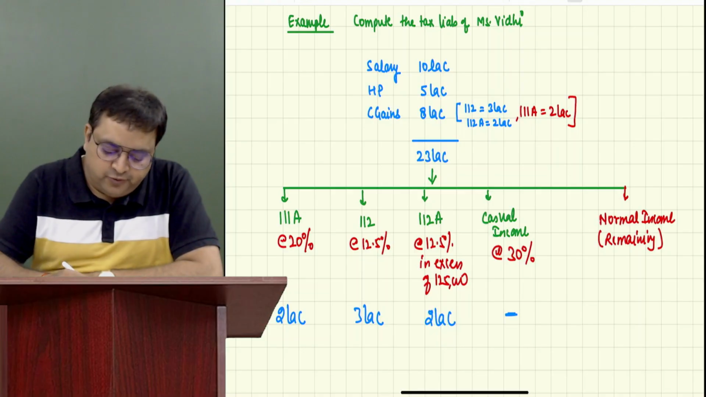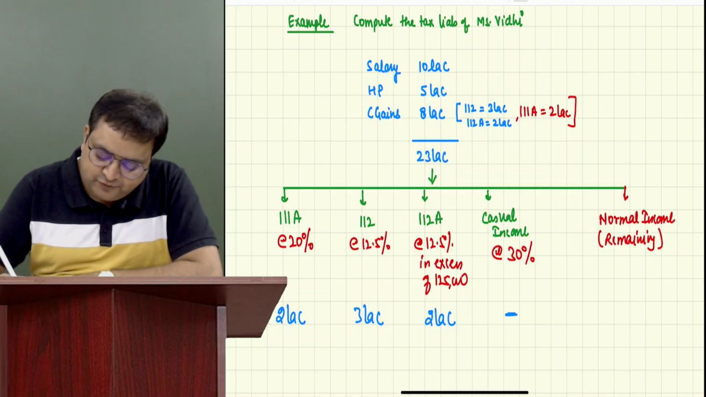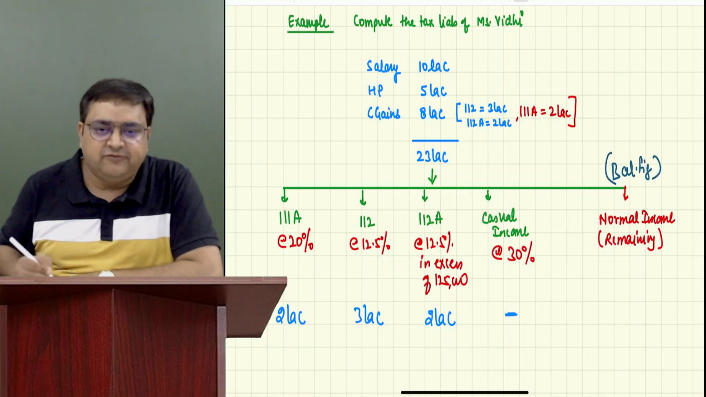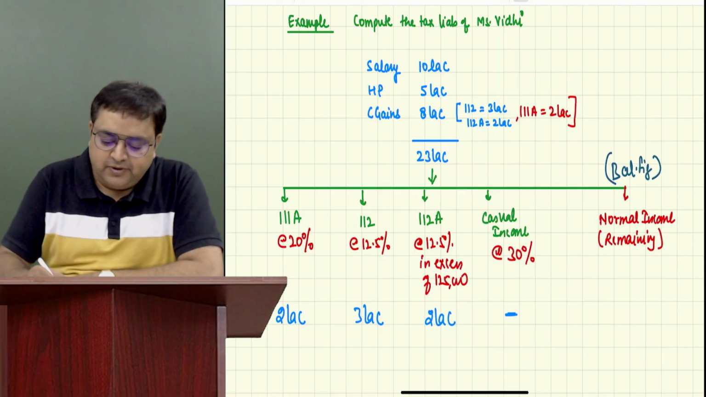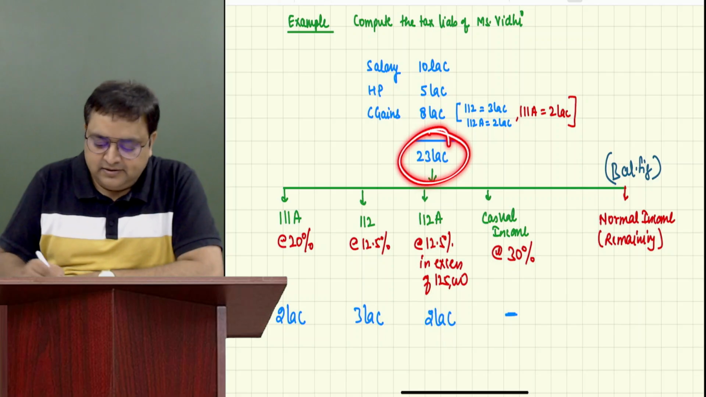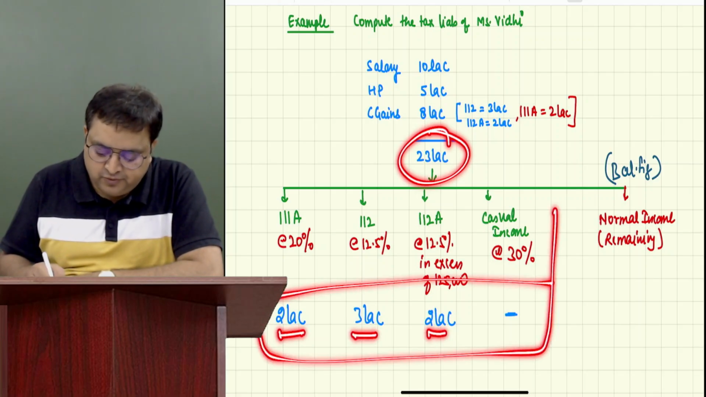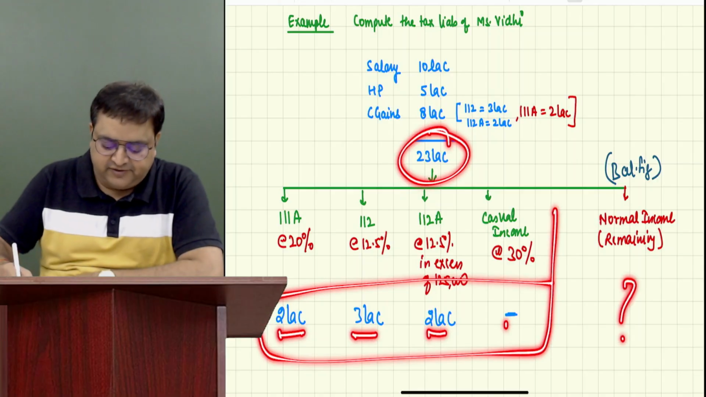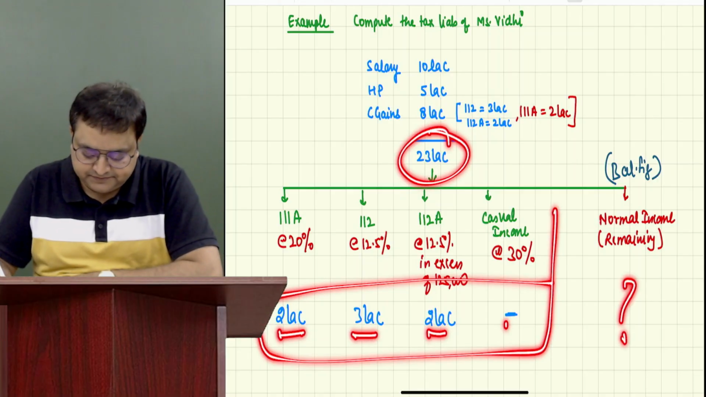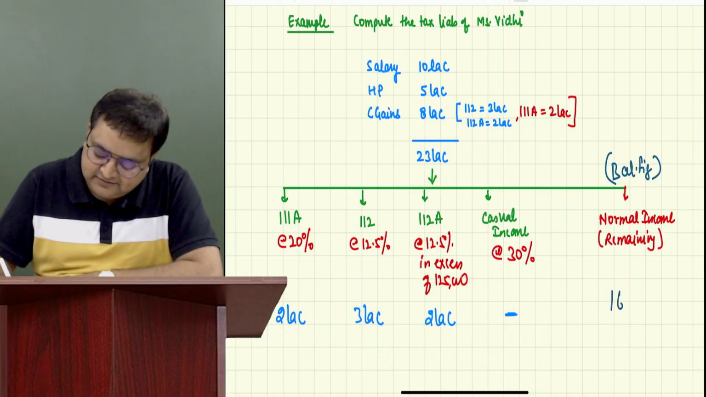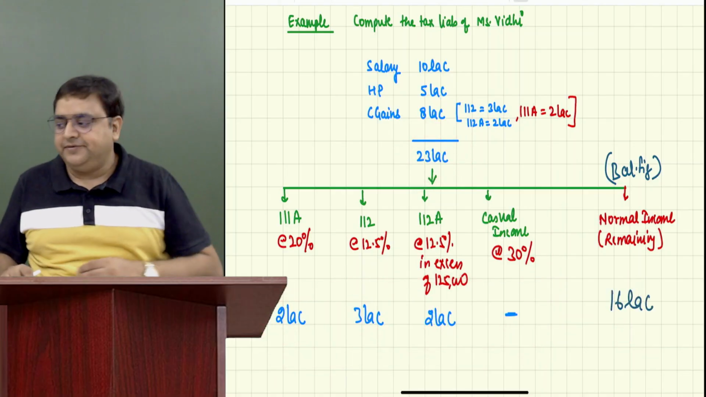And now you have to calculate the balancing figure. Out of 23, subtract all these things: 2, 3 and 2. Just subtract and tell me how much is the balancing figure, guys. 16 lakh. Everybody is able to calculate this? 16 lakh.